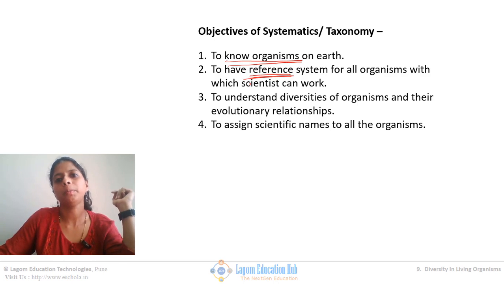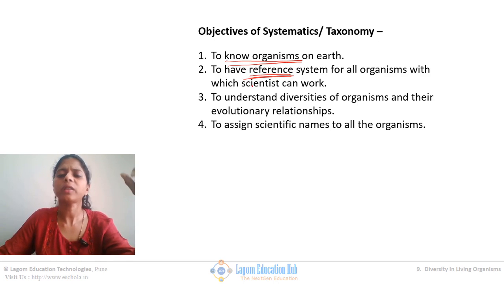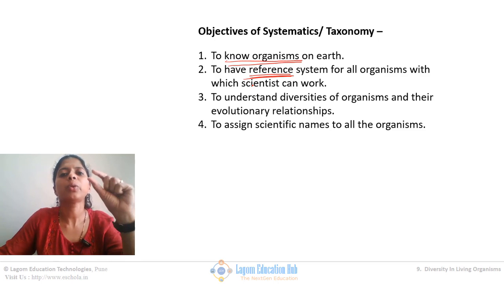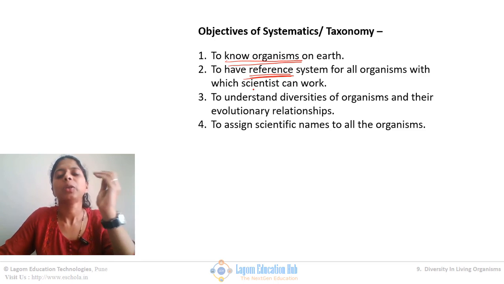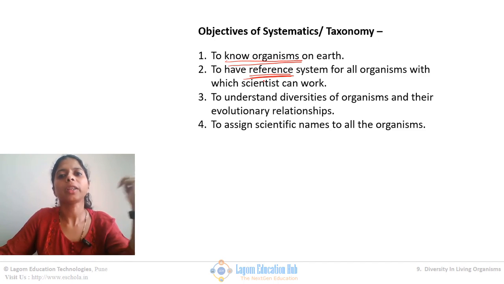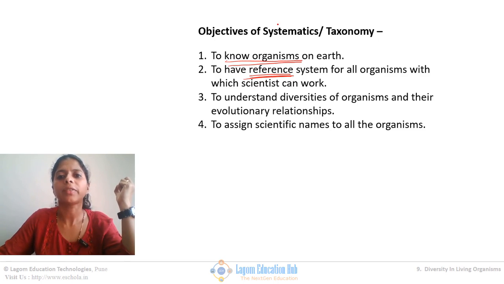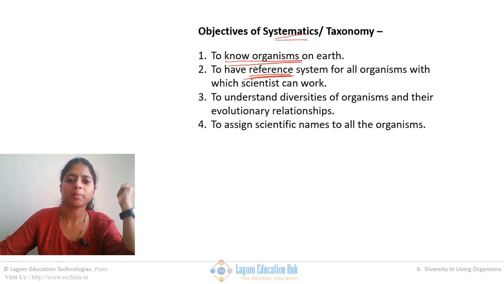Means there will be some book or some information on the internet. By using that information, you can classify organisms. Means if you get one new organism, you should be able to classify it. And creating that reference system is another objective of systematics.